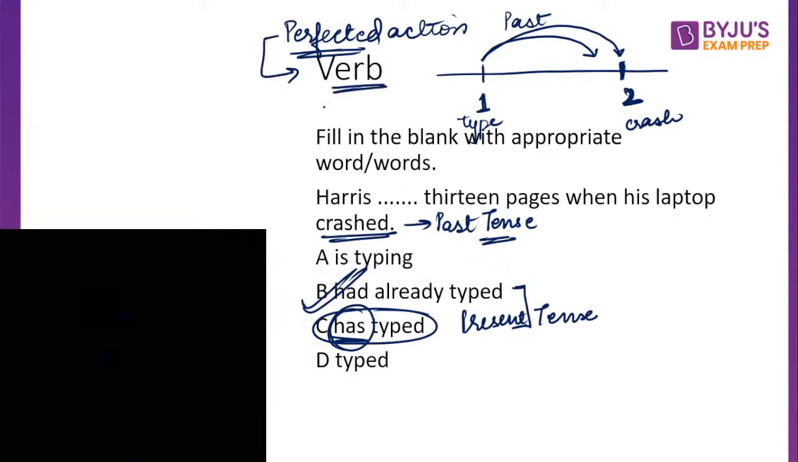Again, you can pick up any grammar book, be it Wren & Martin or Raymond Murphy. They express these rules very clearly. Right? So once you just read those two pages, you will be through. Okay, you will be sorted.